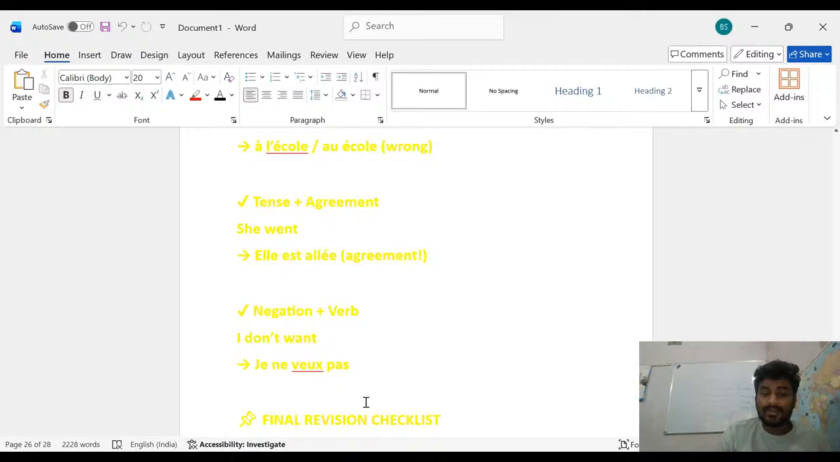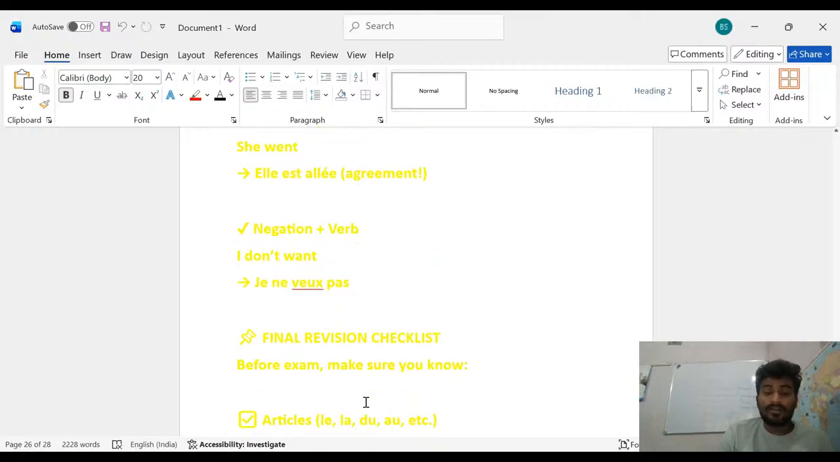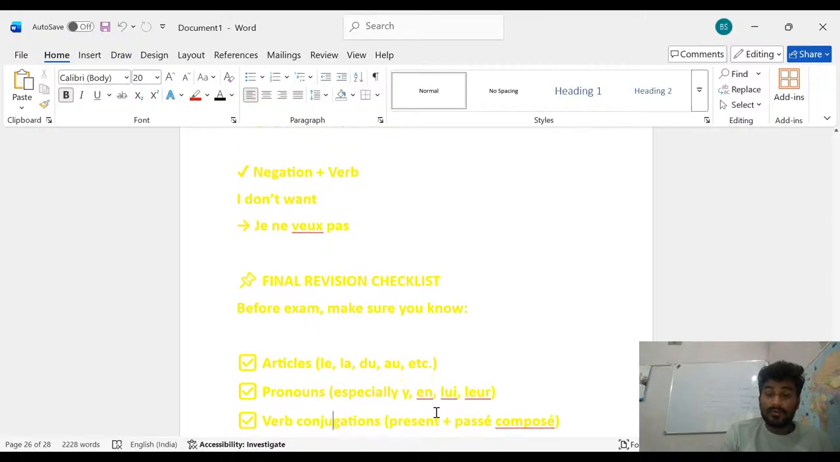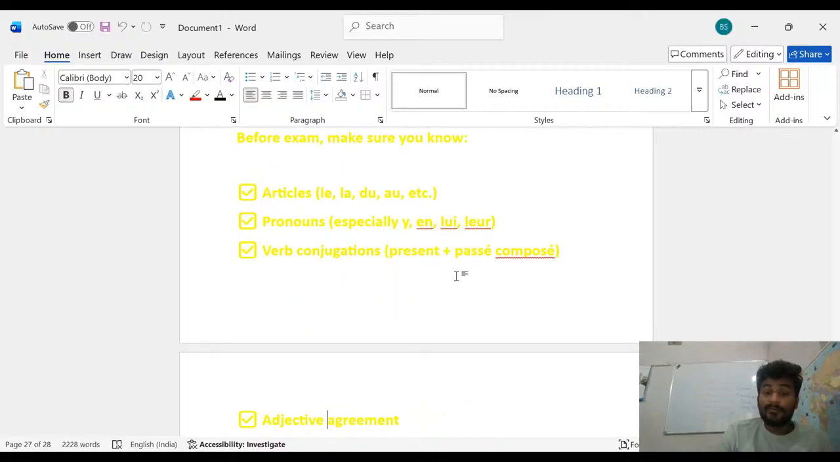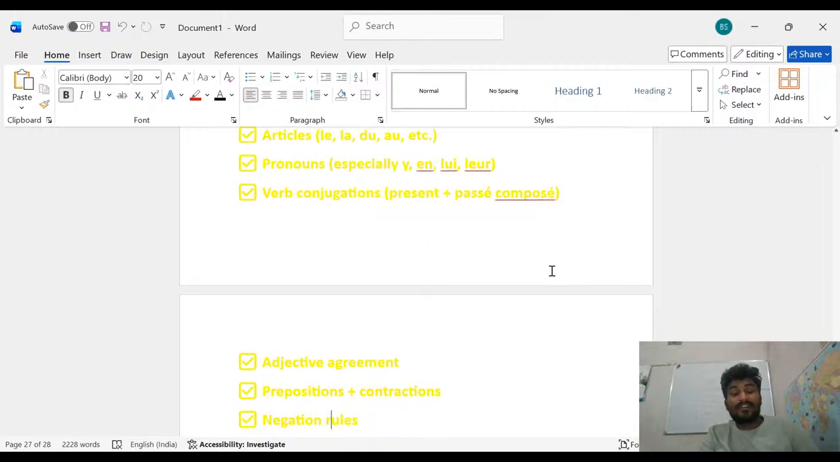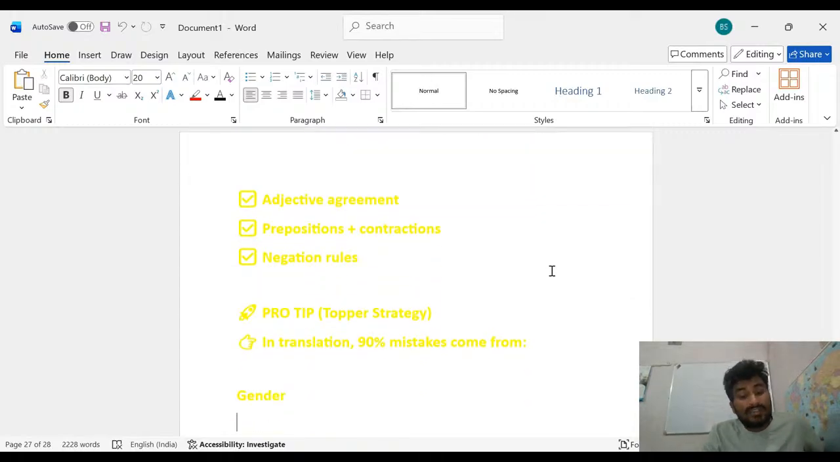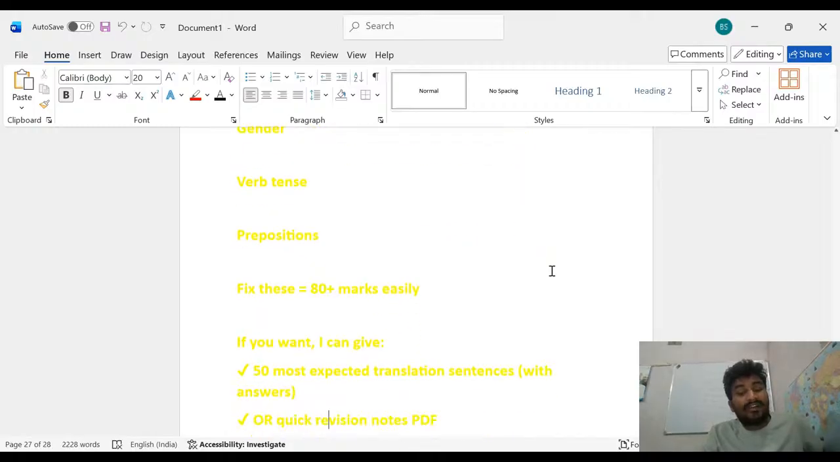Final revision, that is the checklist. After that this is all over. So articles, what are the articles you have to remember? Le, la, du, au, and pronouns especially y, en, lui and leur. Verbs that you have to remember: present plus passé composé, and after that the adjective agreement, after that the preposition contraction and the negation rule. These are all the things which you have to remember. After that it is over.